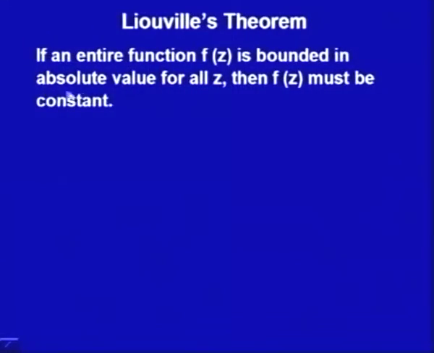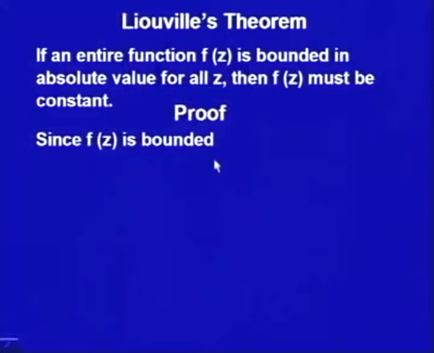If an entire function f(z) is bounded in absolute value for all z, then f(z) must be constant. What we are saying, in other words, is that an entire function can be bounded if and only if it is a constant. That is, if it is bounded, then it must be a constant. Let us see the proof of this one. We will use this Cauchy inequality.